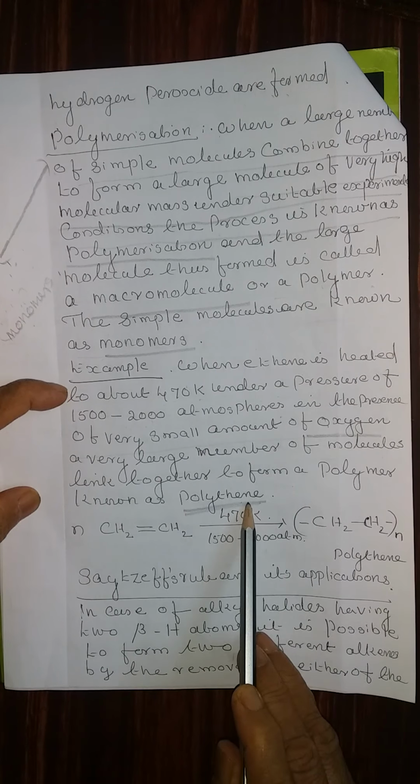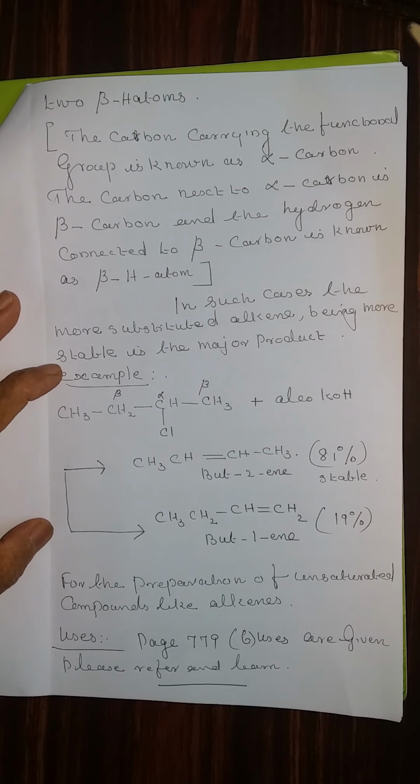Now another rule, Zaitsev rule and its application. In the case of alkyl halides having 2 beta hydrogen atoms, it is possible to form two different alkenes by the removal of either of the two beta hydrogen atoms. Let us see what is meant by beta hydrogen atom.